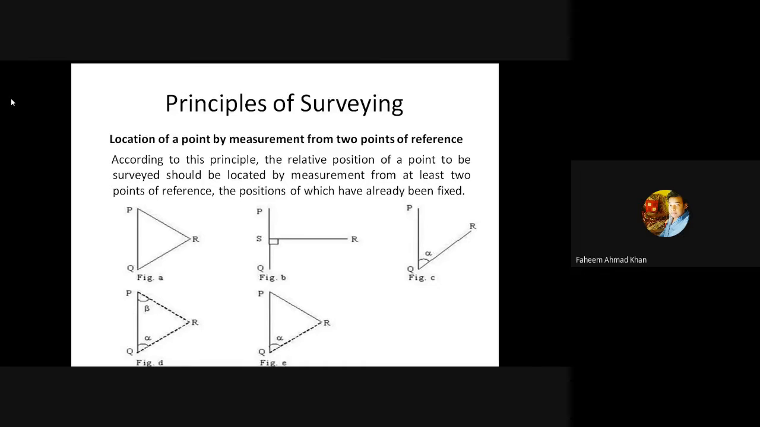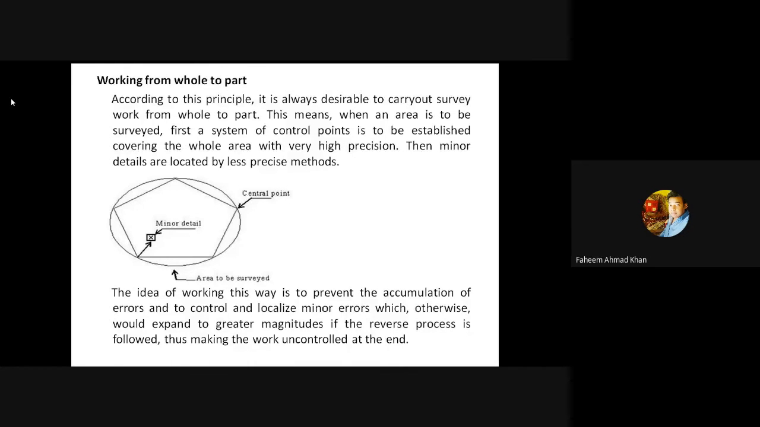So the next survey principle states that working from whole to part. What does this mean? Let us read it. According to this principle, it is always desirable to carry out survey work from whole to part. This means when an area is to be surveyed, first a system of control points is to be established covering the whole area with very high precision. Then minor details are located by less precise methods.